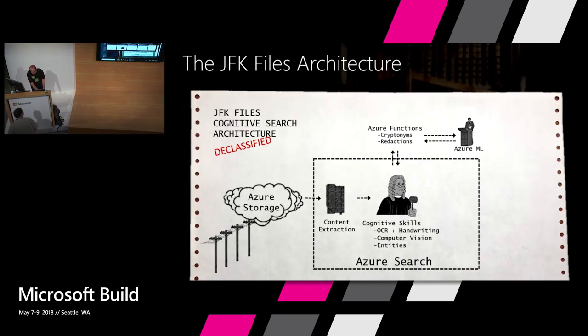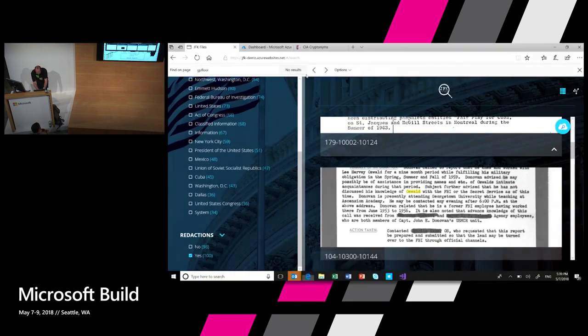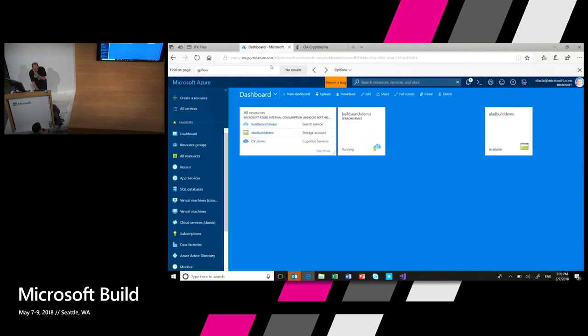Let me show you how we actually do this. So all this data, all these built-in cognitive skills or custom skills that I created myself are being put inside a search index to allow me to explore the data. And let me go and show you how easy it is to get started directly from the Azure portal. So this is the Azure portal. I'm going to go directly to my search service that I already provisioned.